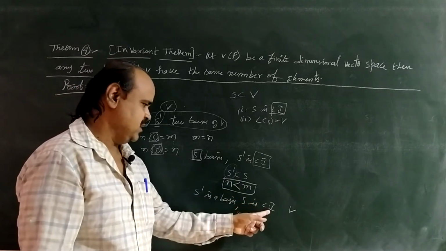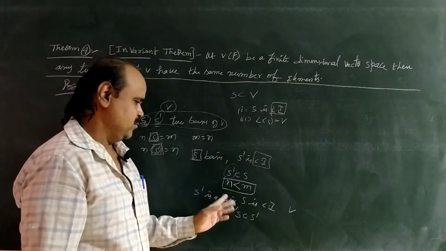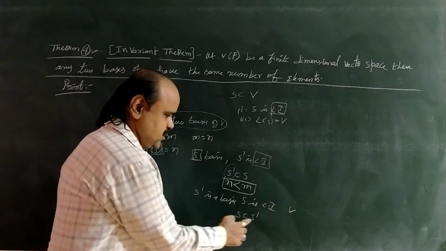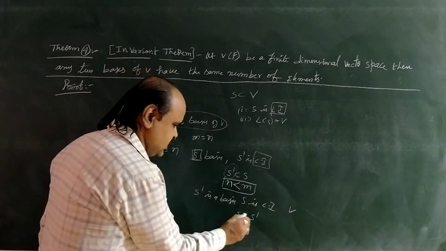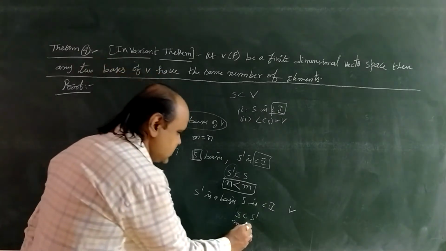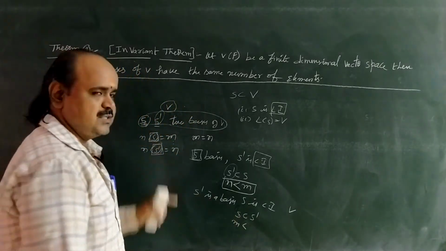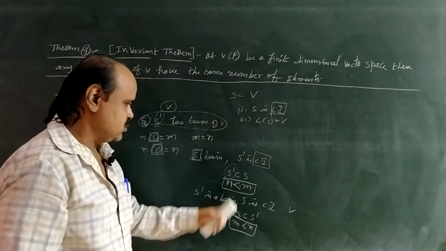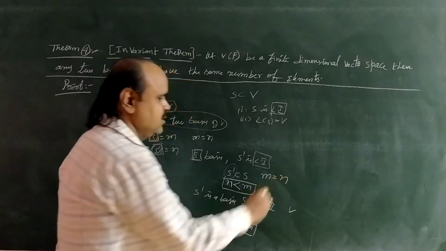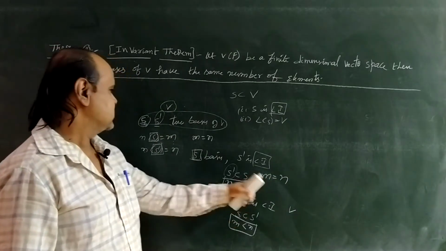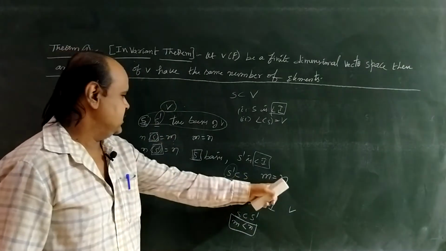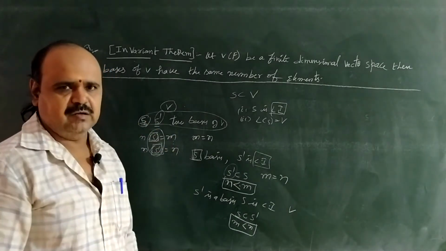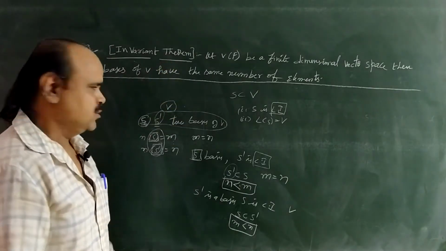So here S is the linearly independent set, S dash is the basis. So the basis is bigger, this linearly independent set is smaller. So here S is a subset of S dash. So the number of elements in S, that is m, is less than the number of elements in S dash, that is n. So these two are in reverse manner. So from these two, m equal to n. So here m means the number of vectors in S, n is the number of vectors in S dash. So these two bases have the same number of vectors. That is the invariance theorem. So this is completely brief.